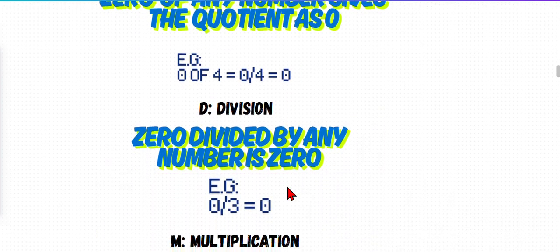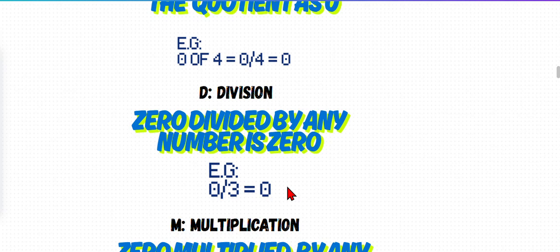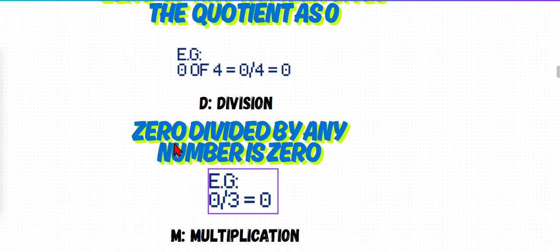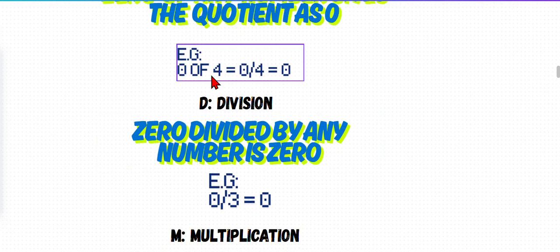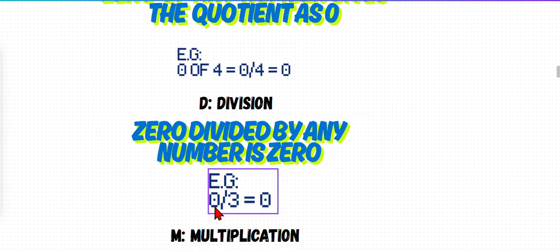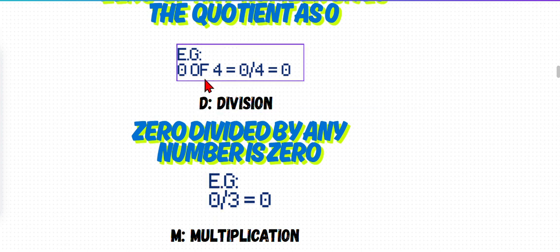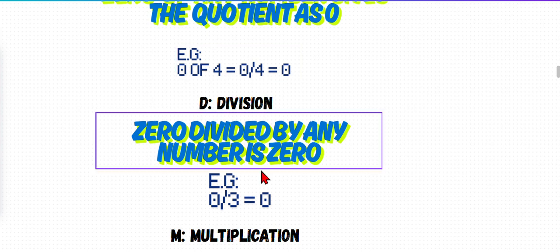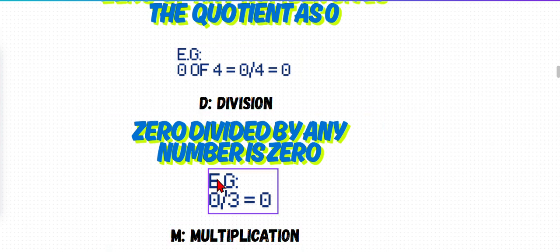Now D for division. Division: 0 divided by any number is 0, just like this. Here 0 divided by 3 is 0. It's not 'by', it's divided by 3.